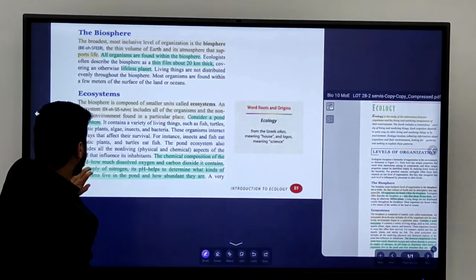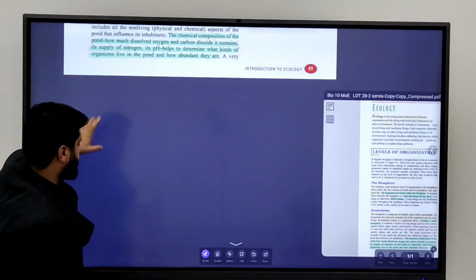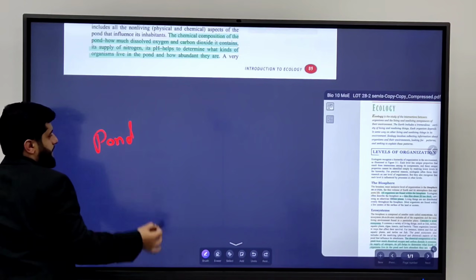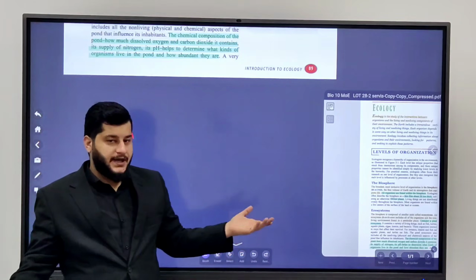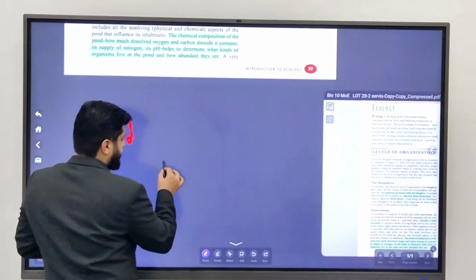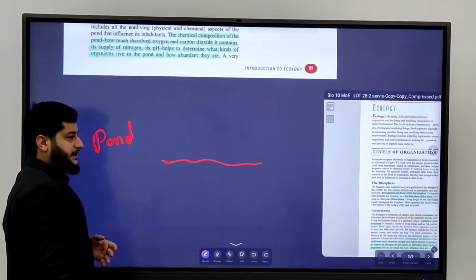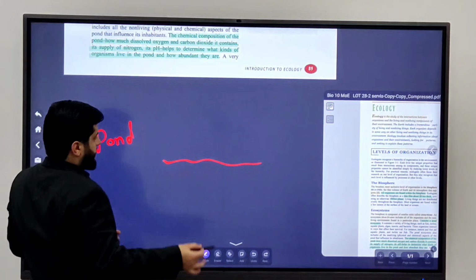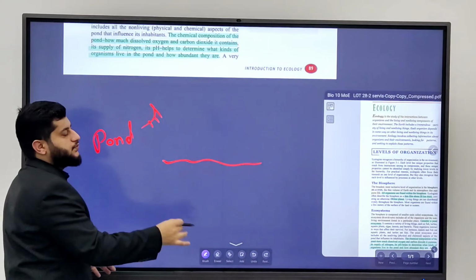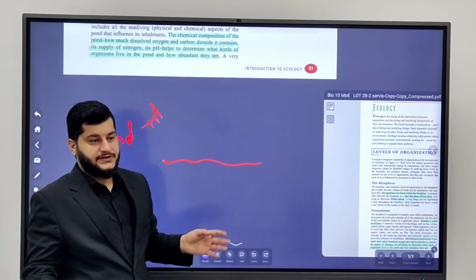Let's give an example of an ecosystem: the ecosystem of a pond, okay? Leave the book and imagine a pond. The first thing you will imagine, of course, is the water. After the water, there will be no organisms if there is no sun, okay? So the sunlight and water are the non-living things.